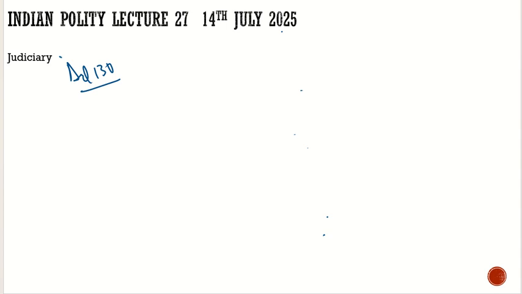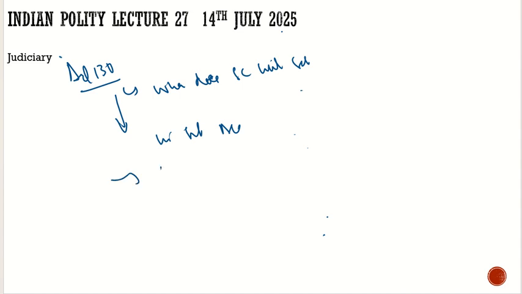Article 130 deals with where the Supreme Court will sit. It says the Supreme Court will sit in Delhi. Can we shift the Supreme Court? Yes, it can be shifted to other places too.